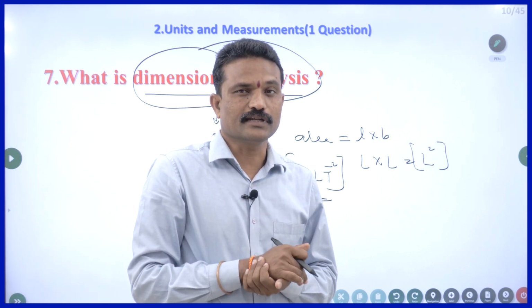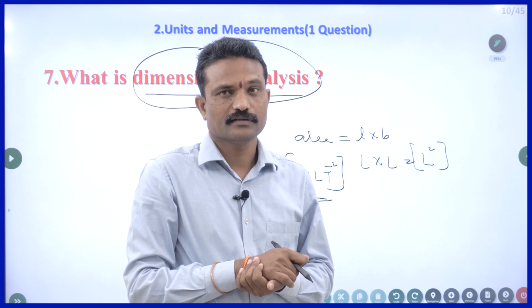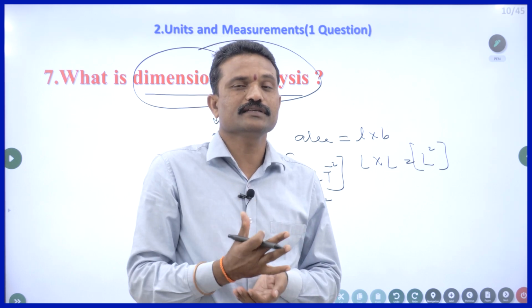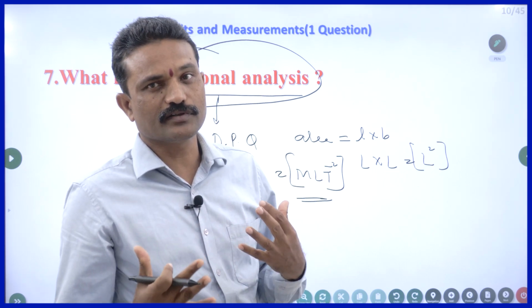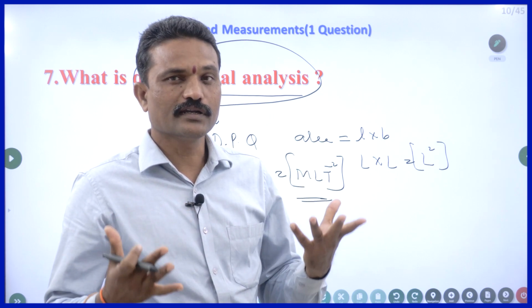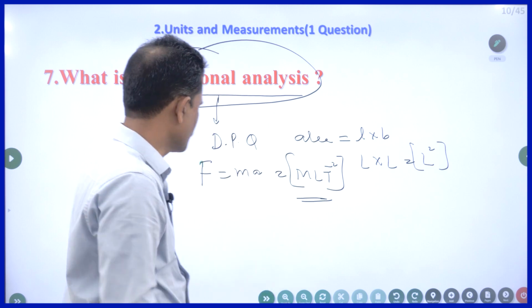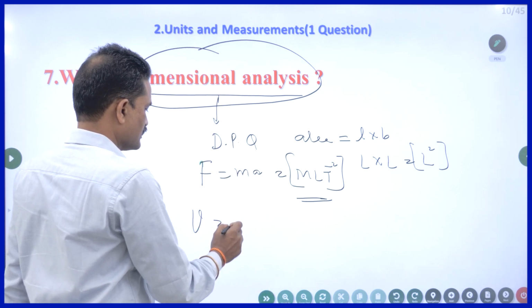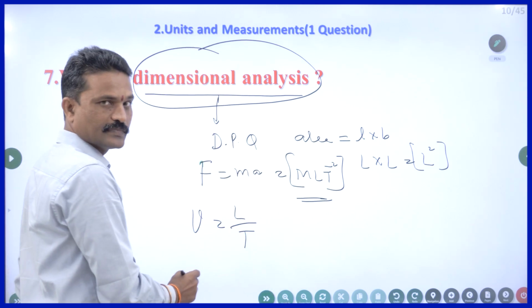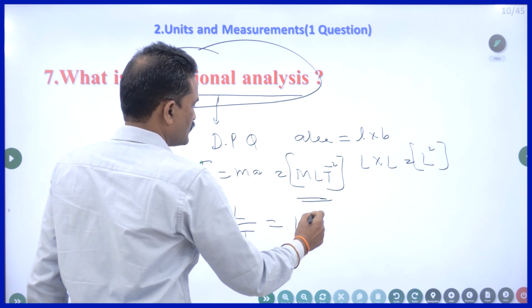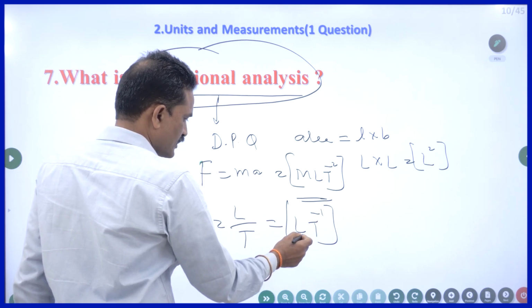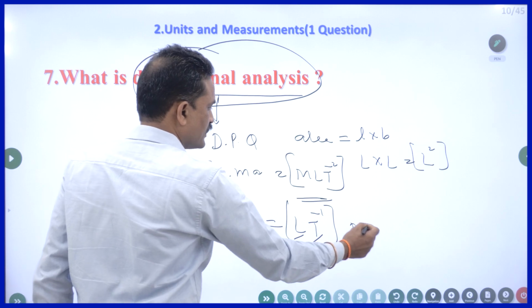So dimensional analysis describes the dependency of a derived physical quantity on one or more fundamental physical quantities. For example, you take velocity. Velocity is length by time. So L over T. Its dimensional formula is L T to the power of minus 1. It is depending on length and time. It is not depending on mass.